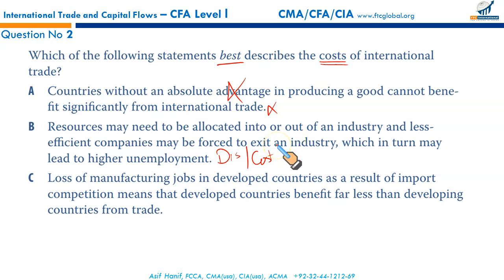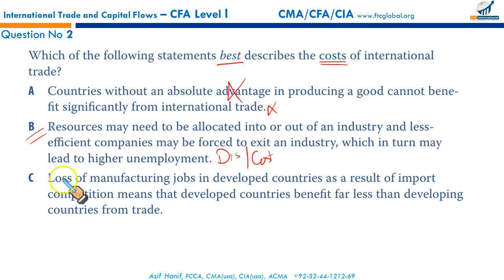Resources may be reallocated into or out of an industry, so this would result in an adjustment process where less efficient companies may be closed, which in turn may lead to higher unemployment and the need for retraining in order for displaced workers to find jobs in expanding industries. So this is true. This is the cost of international trade. B is the right option.